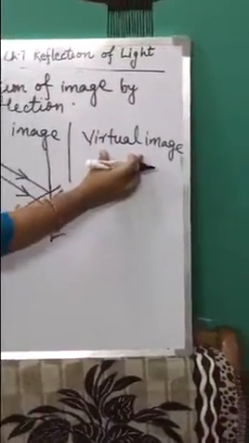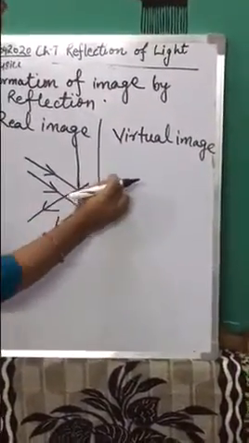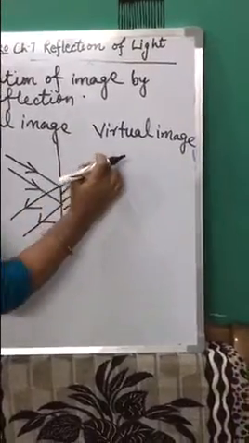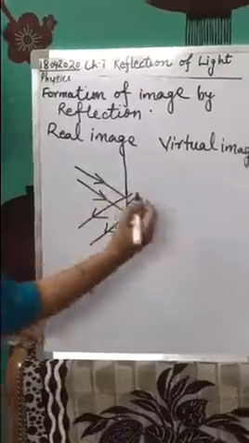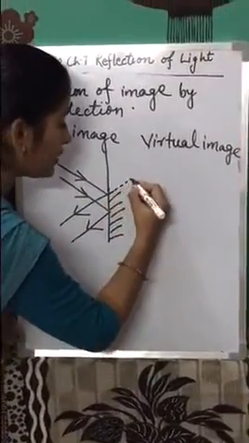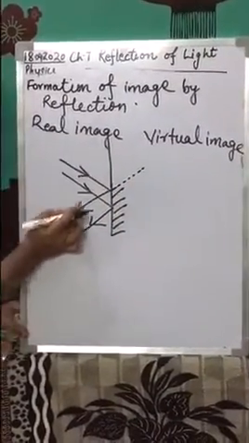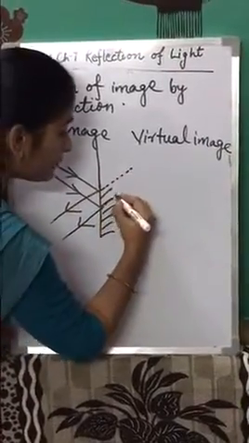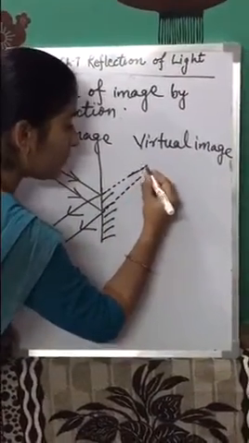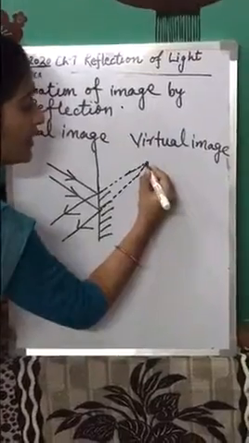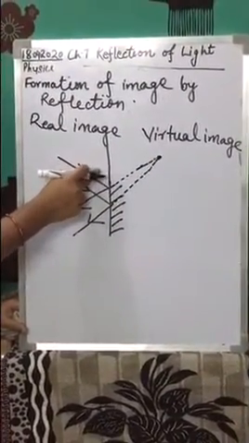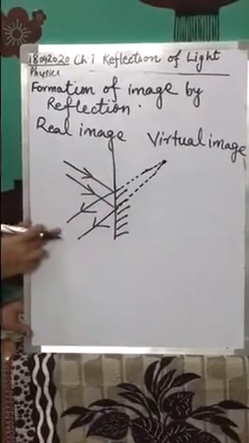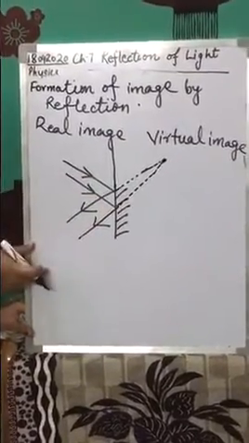Virtually meeting means they are not meeting actually. We are extending them back behind the mirror and they are meeting behind the mirror. Like how? We will extend these reflected rays at the back of the mirror. At the back of the mirror, they will meet somewhere, and at this point you are able to see an image in the mirror. So here, the reflected rays are not meeting actually.